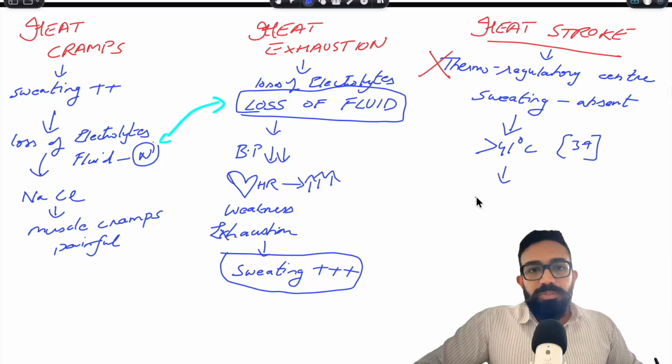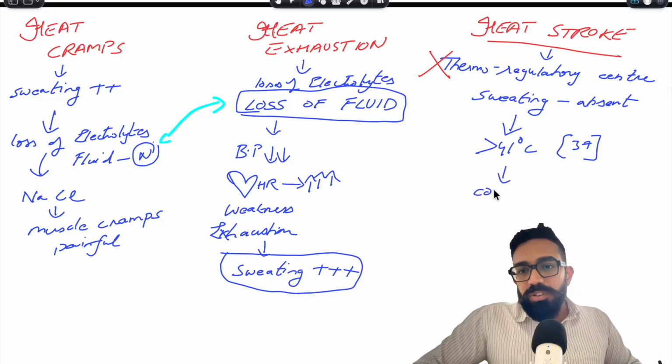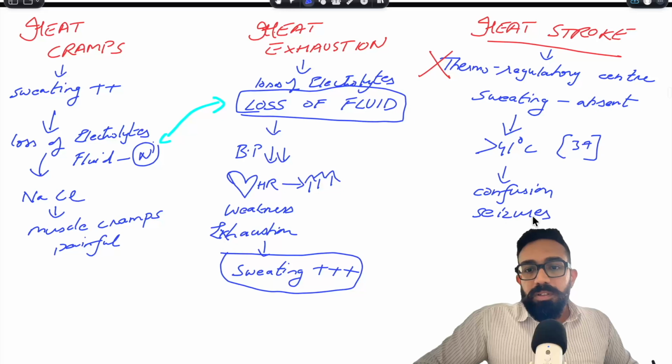What will happen because of that high body temperature? Neurological symptoms. The person will have confusion, seizures, and finally may go into coma.